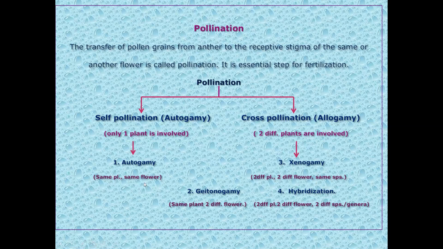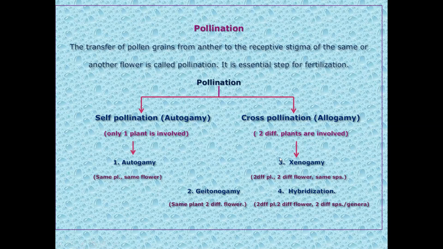So how can you define it? You can use the same form of the general definition of pollination to define autogamy. Autogamy is nothing but the transfer of pollen grains from anther to the receptive stigma of the same flower of the same plant. It is seen in the case of sweet pea, that is Pisum sativum.